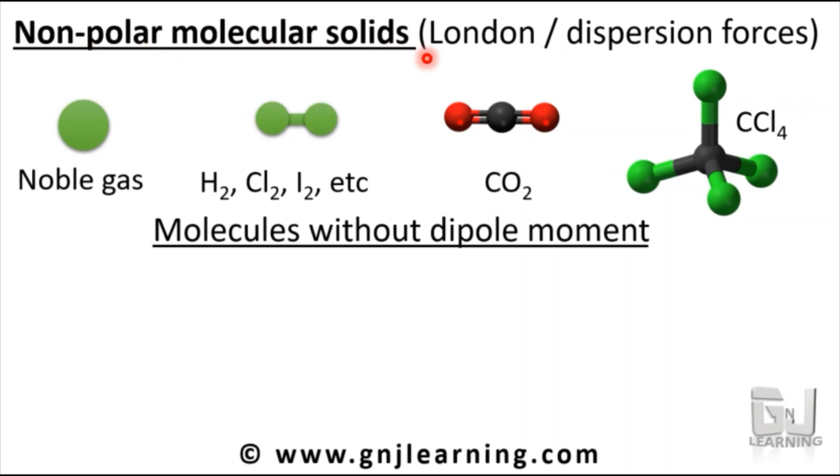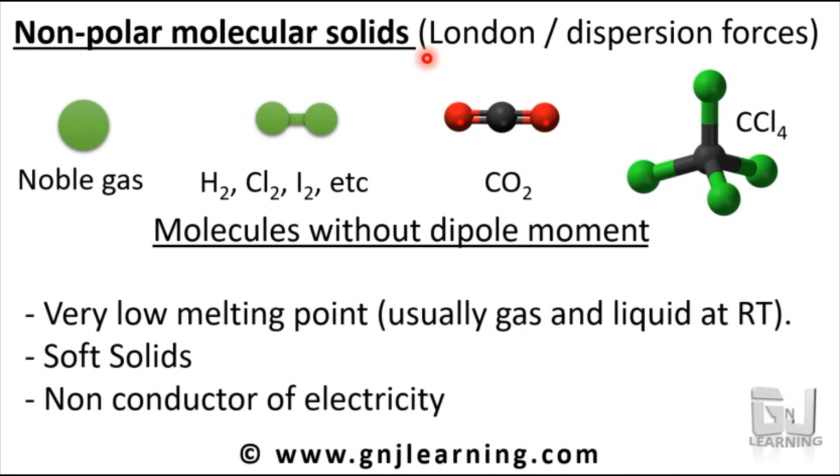Clear? What are the properties of this solid? They have very low melting point. Why? Because it is usually gas or liquid at room temperature.